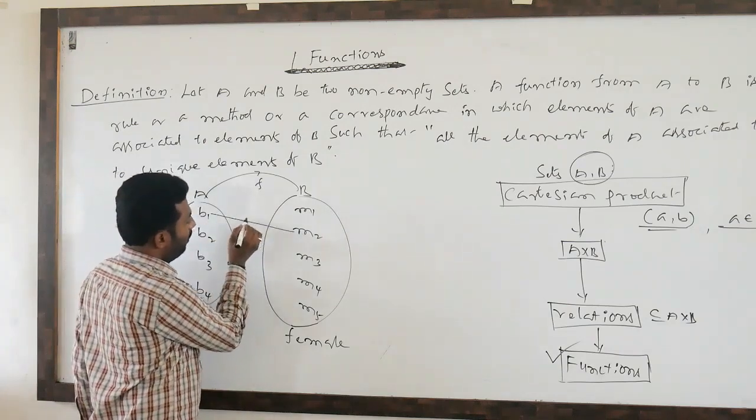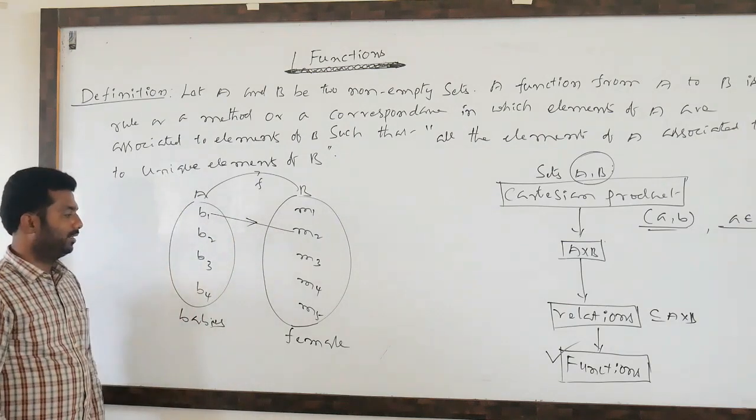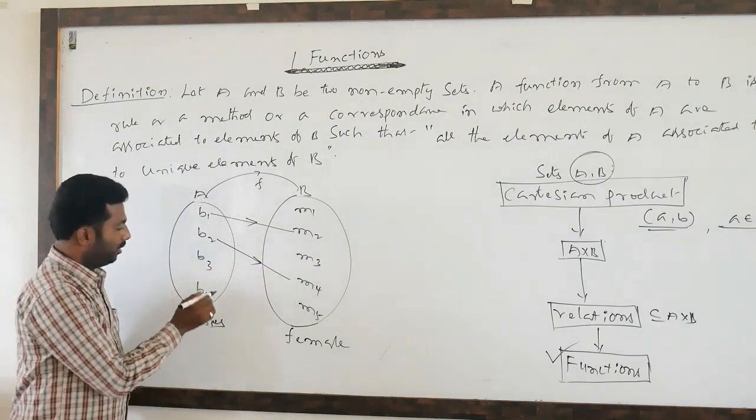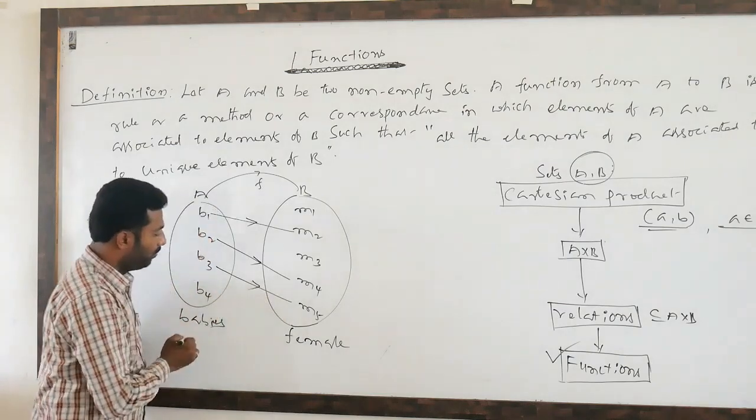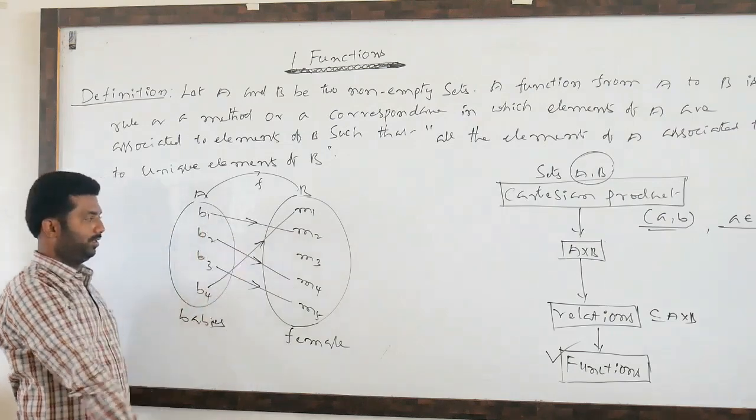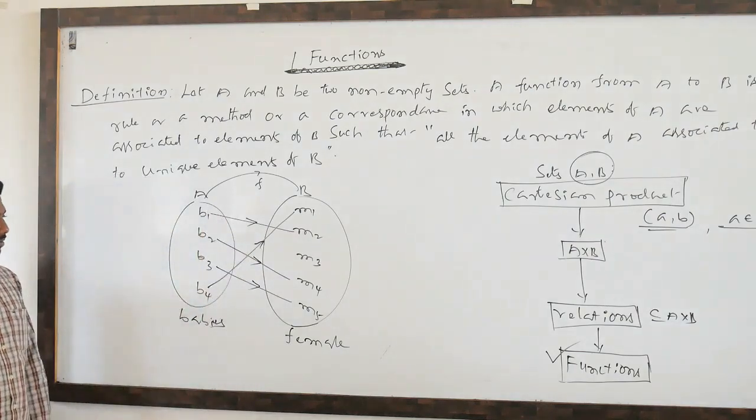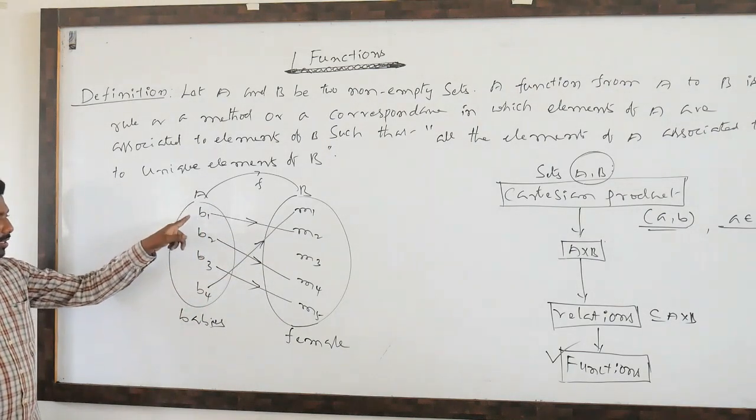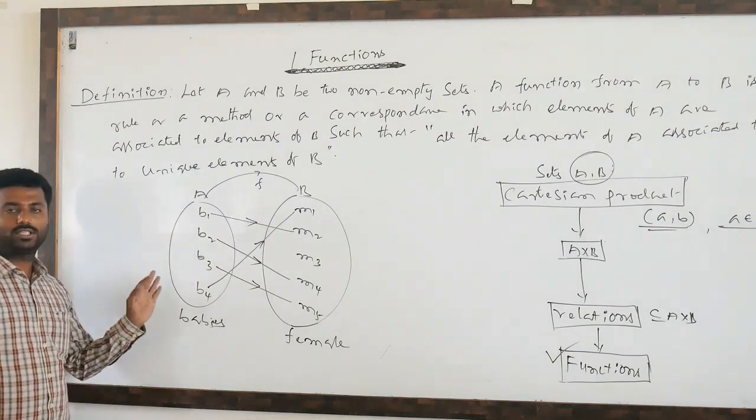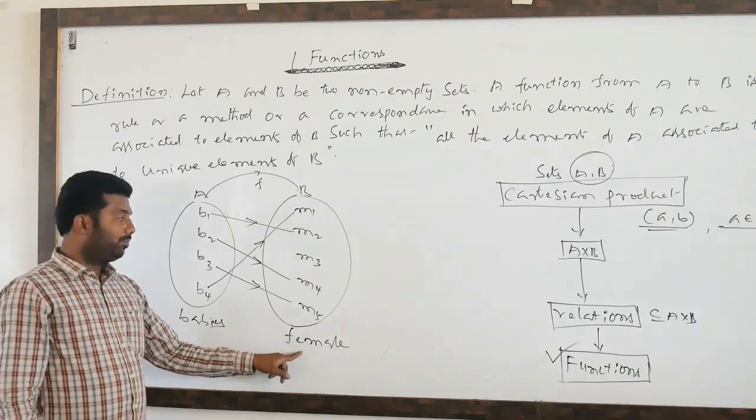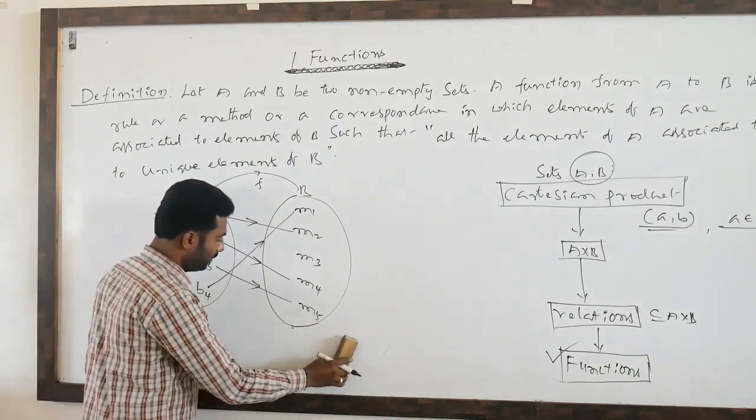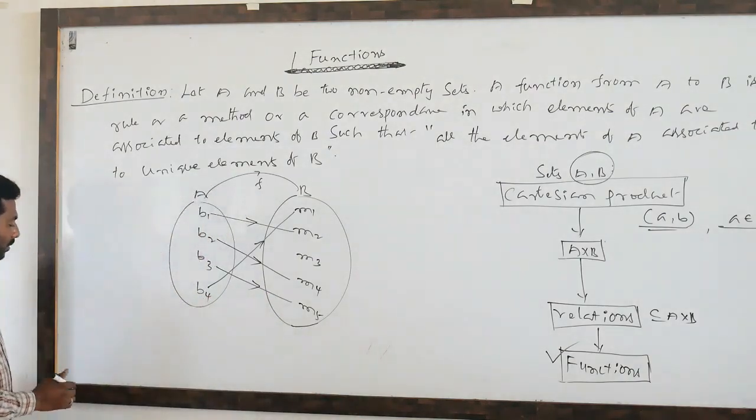See here. Baby 1 belongs to M2, I will take. Baby 2 belongs to M4. Baby 3 belongs to M5. Baby 4 belongs to M1. So all the babies compulsorily should have a mother, while some female persons don't have babies. Observe.